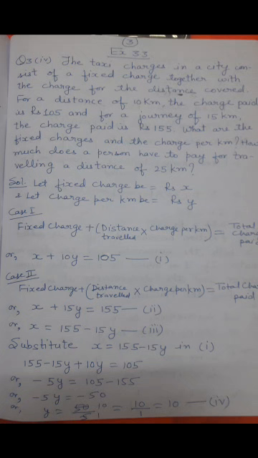Now we are coming to the fourth part of question number 3, exercise 3.3. The question is, the taxi charges in a city consist of a fixed charge together with a charge for the distance covered. For a distance of 10 kilometers, the charge paid is rupees 105, and for a journey of 15 kilometers, the charge paid is rupees 155. What are the fixed charges and the charge per kilometer? How much does a person have to pay for traveling a distance of 25 kilometers?